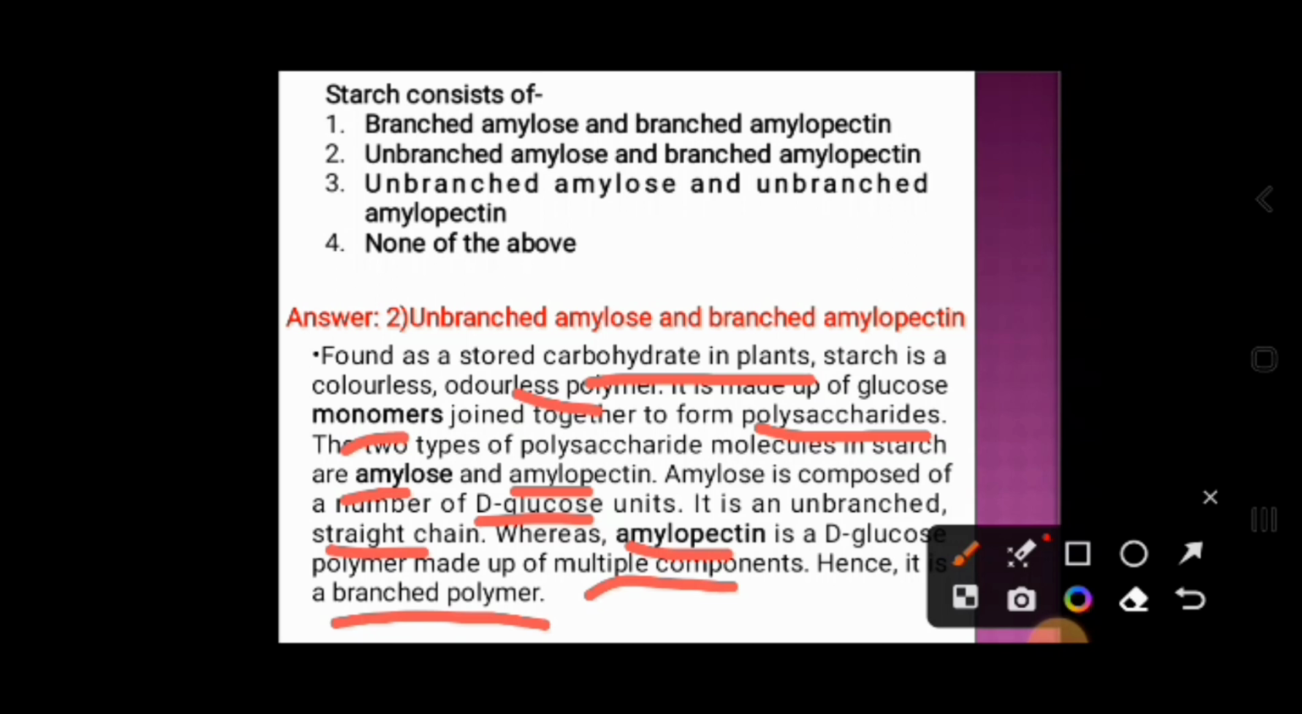So, in short, starch consists of 2 types of polysaccharides. One is amylose, the other one is amylopectin. The amylose is an unbranched straight chain, whereas the amylopectin is a branched chain.